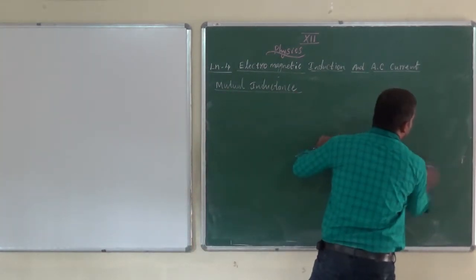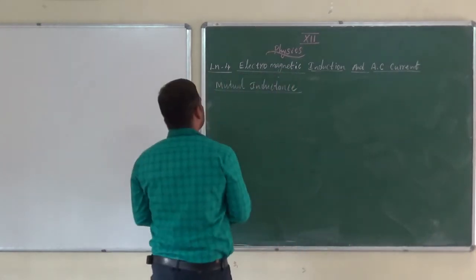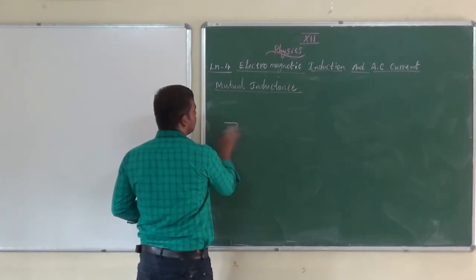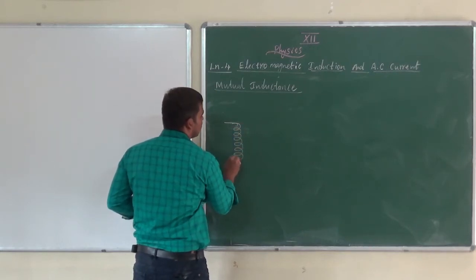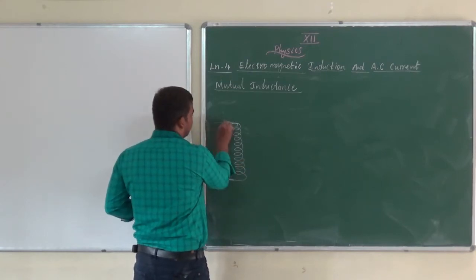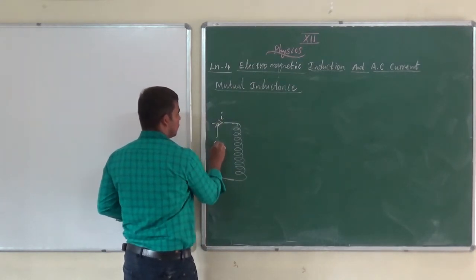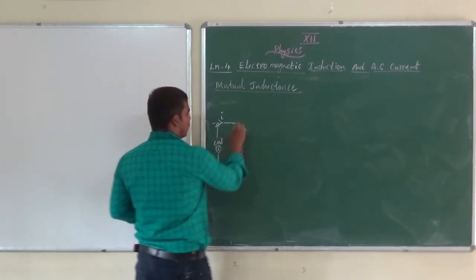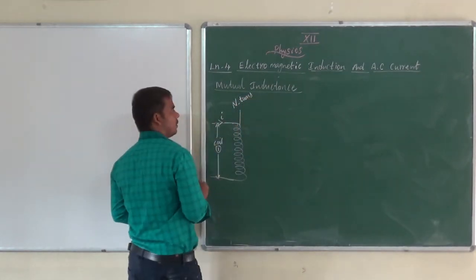I'll take two coils placed very close to each other. See, this is coil 1, having N1 turns.